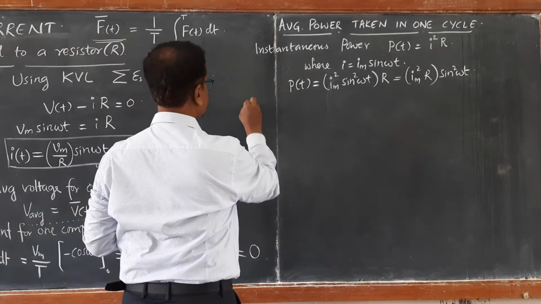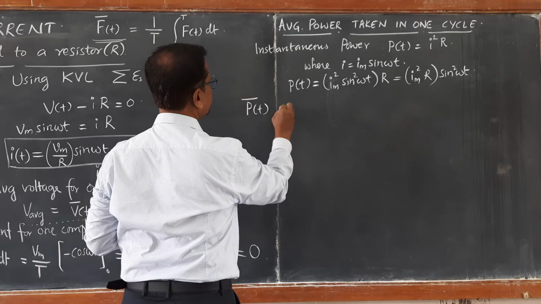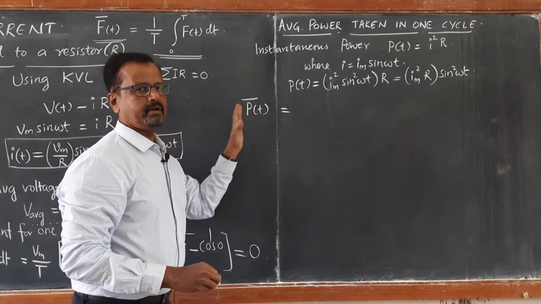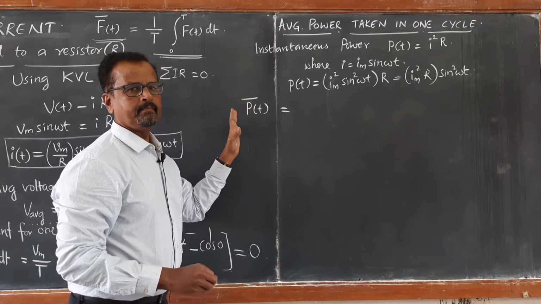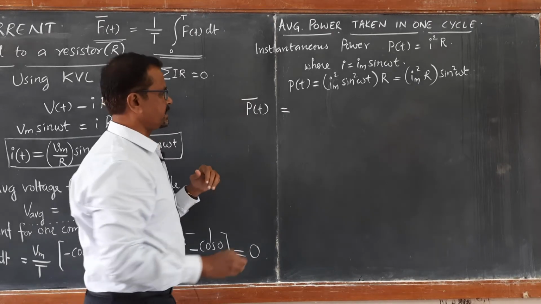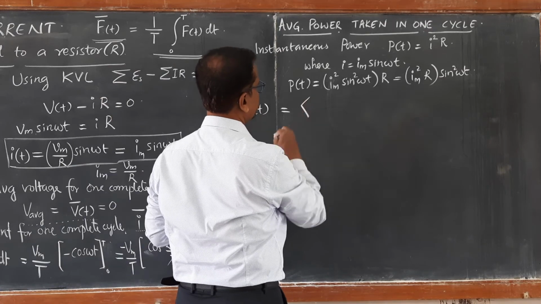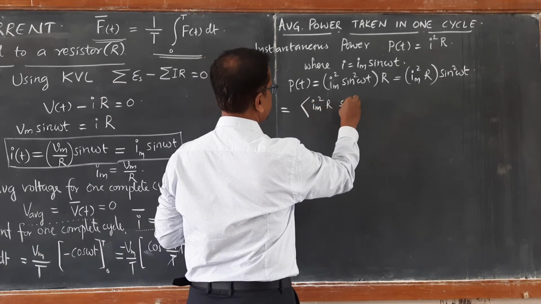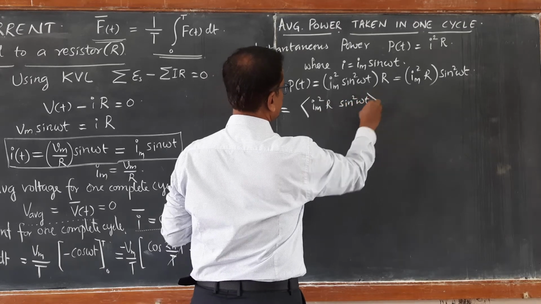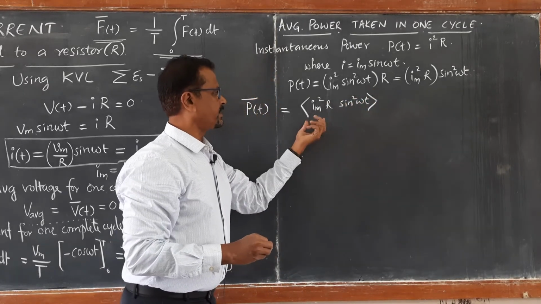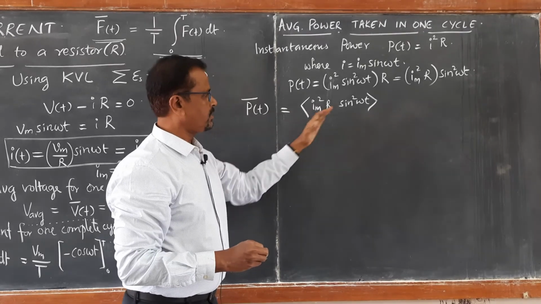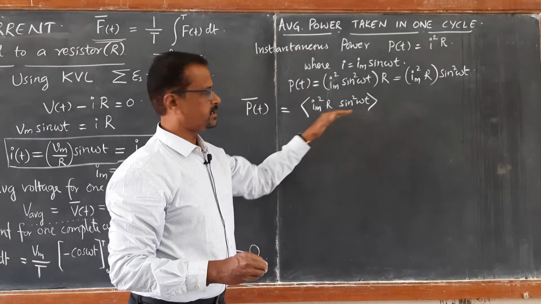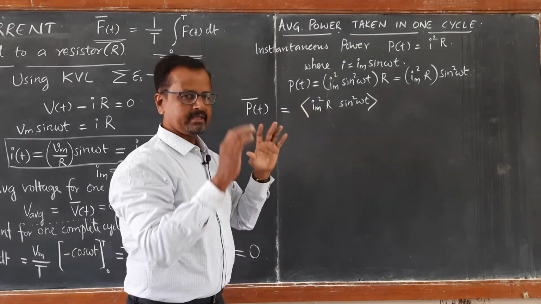Now let us calculate average power. Mean is always written with a bar, P bar, for average power or mean of power for one complete cycle. So this can again be written as the mean of Im square R sin square omega t. This is another way of writing the average or mean, with a bracket; a different symbol for writing mean values.